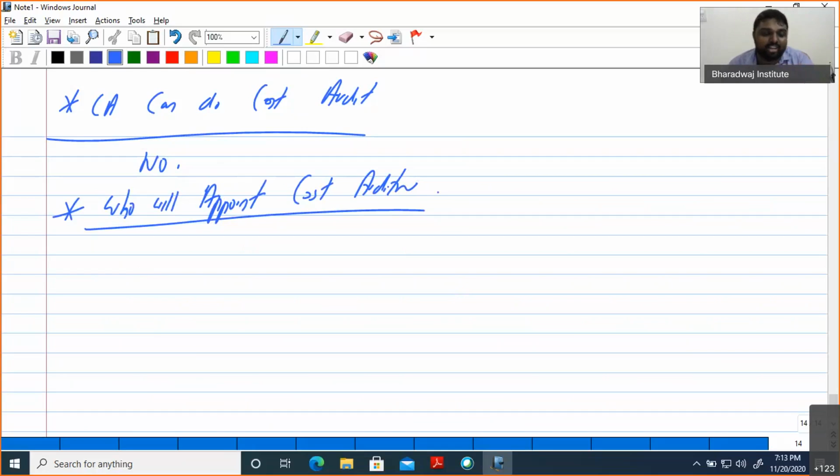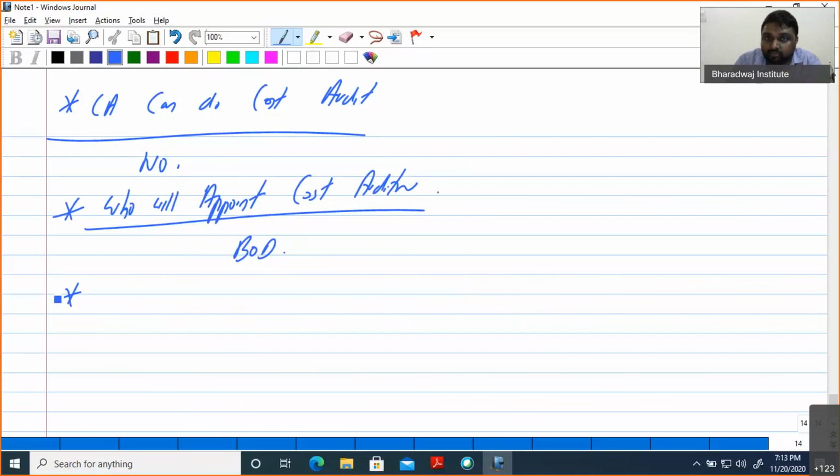But the cost auditor is not appointed that way. It is appointed by the board of directors. Don't get confused. The Companies Act is very clear. They are giving the provision for the board to appoint the cost auditor. So the cost auditor can be appointed by the board of directors.